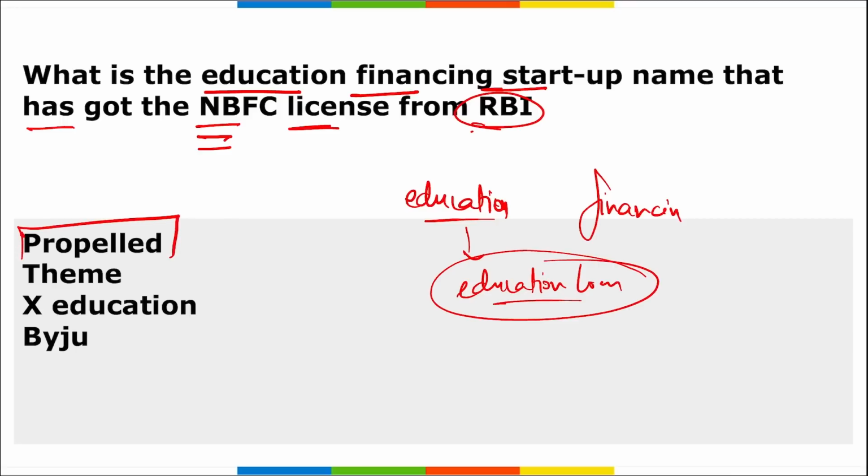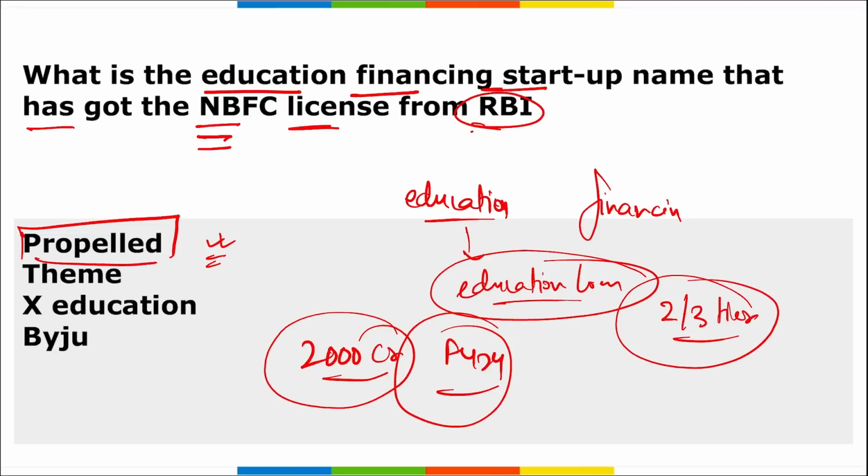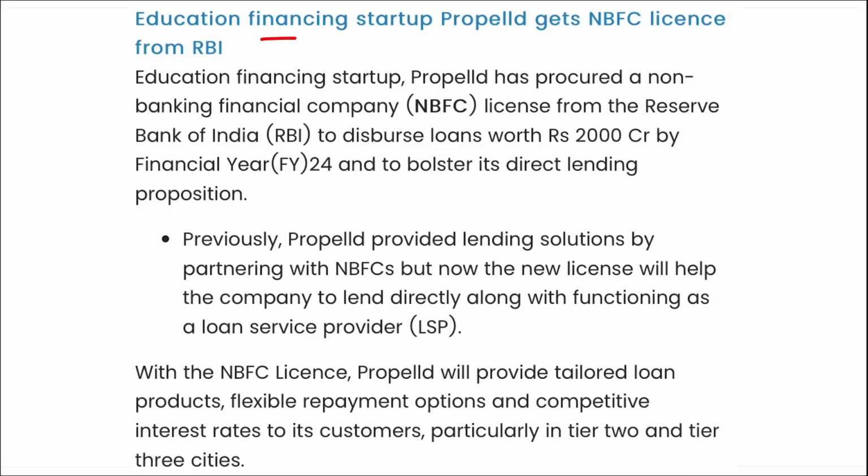It is Propelld, right? As of now they have disbursed loans worth 2000 crore rupees by financial year 24 to bolster its direct lending proposition, correct. The name is Propelld. Also remember, this startup is basically targeting tier 2 and tier 3 cities. Next, education financing startup Propelld gets NBFC license from RBI.